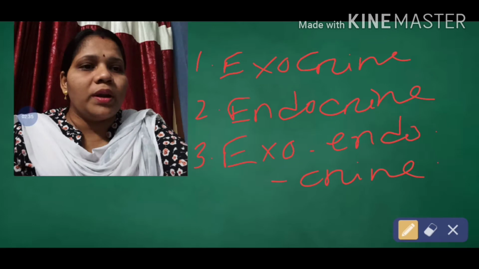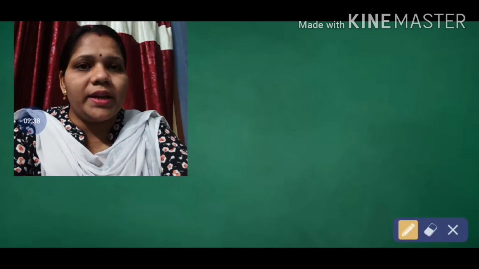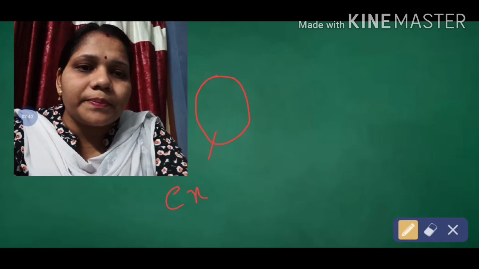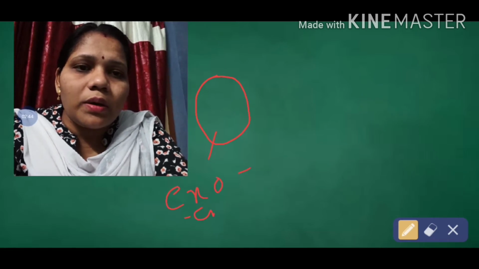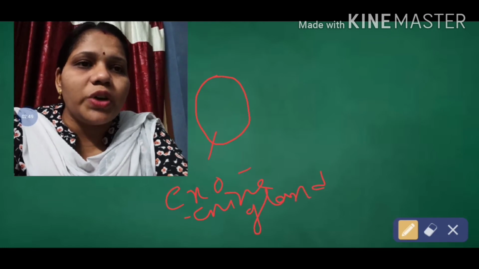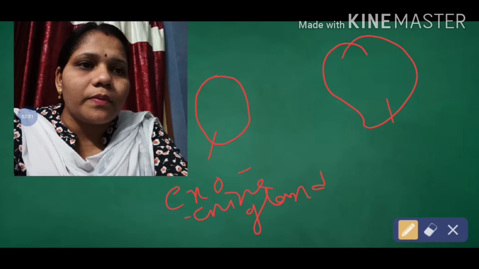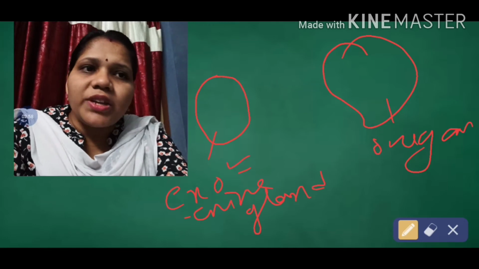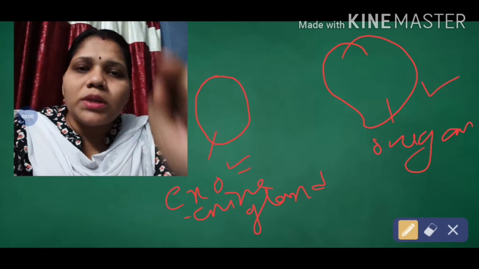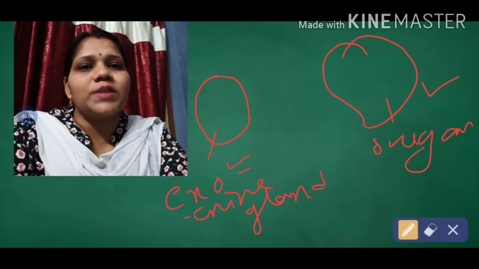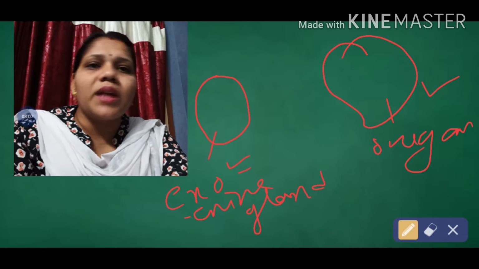Here I will draw one diagram so that you can understand clearly. Suppose this one is your exocrine gland, and this one is your target organ. Then how does the hormone secreted by this exocrine gland reach the organ?